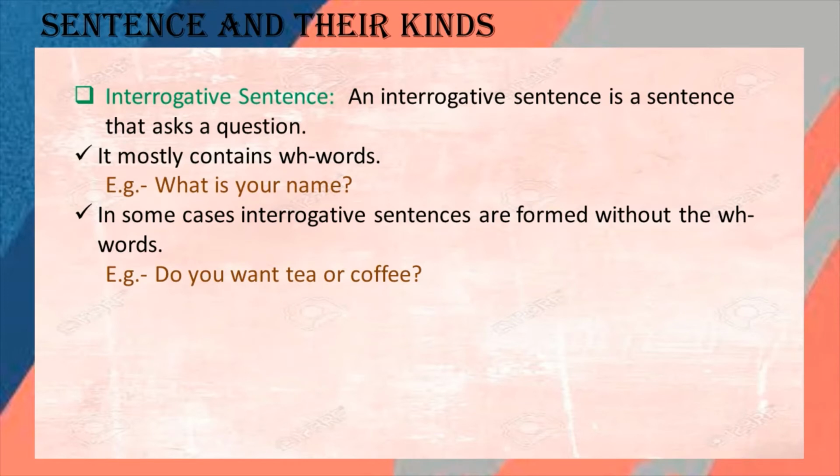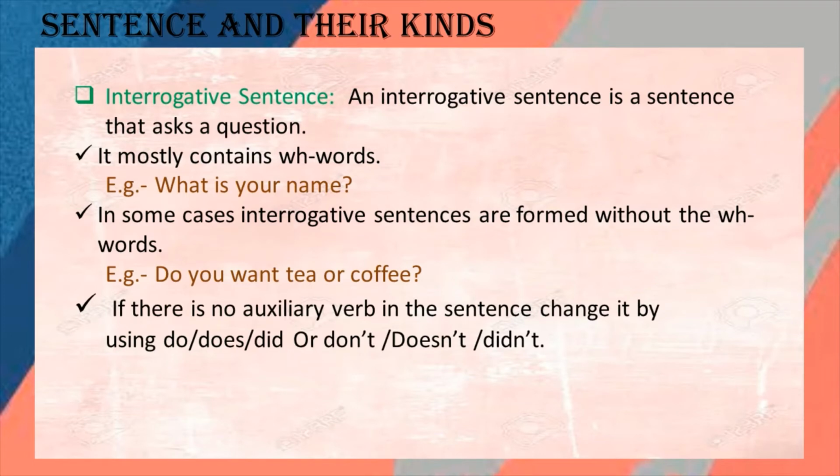So what you have to keep in your mind while making or recognizing an interrogative sentence are these 2-3 things. First of all, at the end of the sentence you have to put a question mark. If there is a question mark, that sentence can be called an interrogative sentence. That sentence will start with a WH word. If not with a WH word, then it will start with an auxiliary verb.